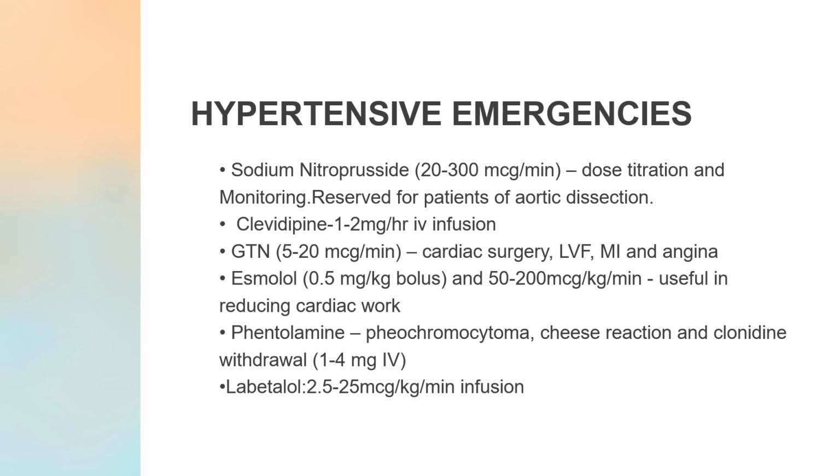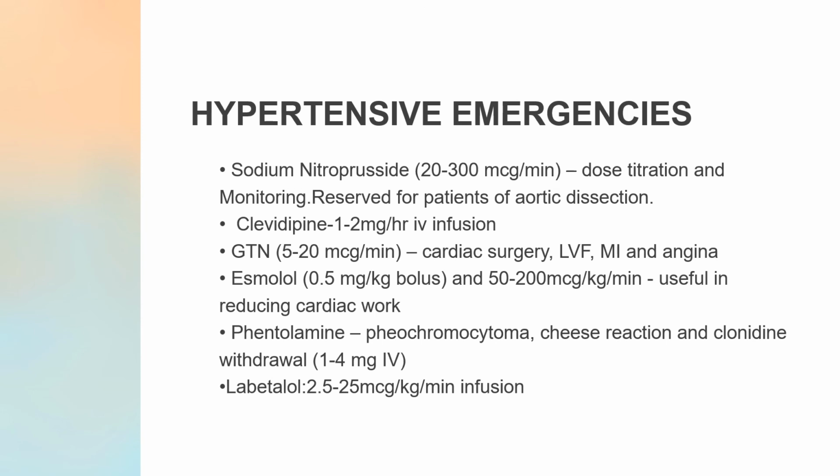The next drug is esmolol. Esmolol is again an ultra short acting beta blocker. It acts very rapidly. It is given in a dose of 0.5 milligram per kg bolus, and then you give the infusion, which is 50 to 200 microgram per kg per minute. This is useful in reducing cardiac work. It's a beta blocker, so naturally it is going to reduce cardiac work.